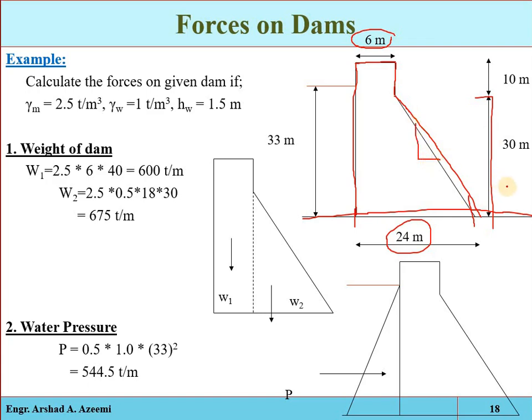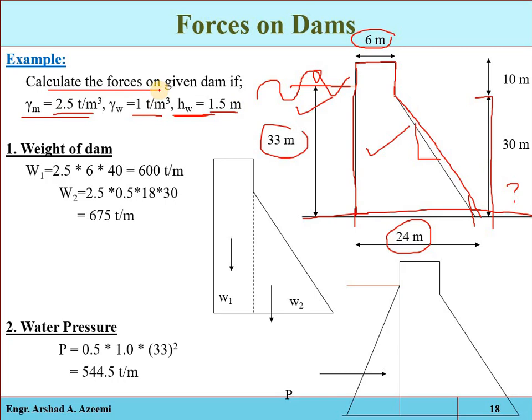And you can see here we have no tailwater, and the depth of the water in the reservoir is 33 meter. So these are the dimensions, these are the specifications. Also the unit weight of the material from which the dam is constructed is 2.5 ton per cubic meter, and the unit weight of the water is 1 ton per cubic meter. And the height of the wave which will be generated on the surface of the reservoir is 1.5 meter. Now we have to calculate the forces which are acting on the dam.